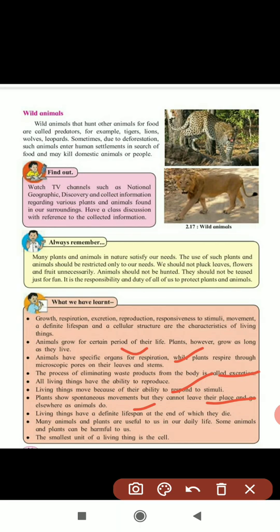Many plants and animals are useful to us in our daily lives, but some plants and animals are harmful to us. The smallest unit of a living thing is the cell. So these are all the points which we have covered and learned in this lesson.